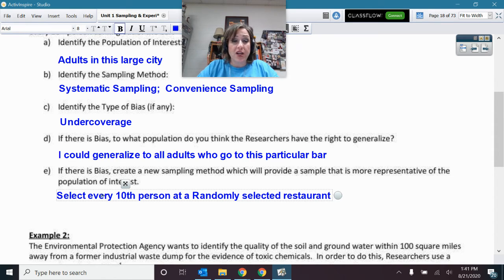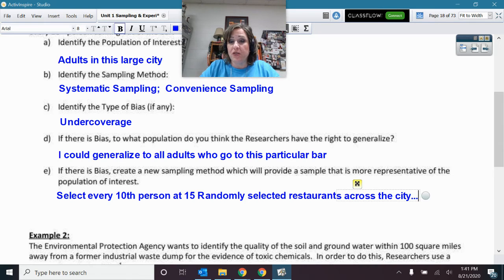Oh, not at a randomly selected restaurant. Maybe I'll do it at 15 randomly selected restaurants across the city. That's one way.